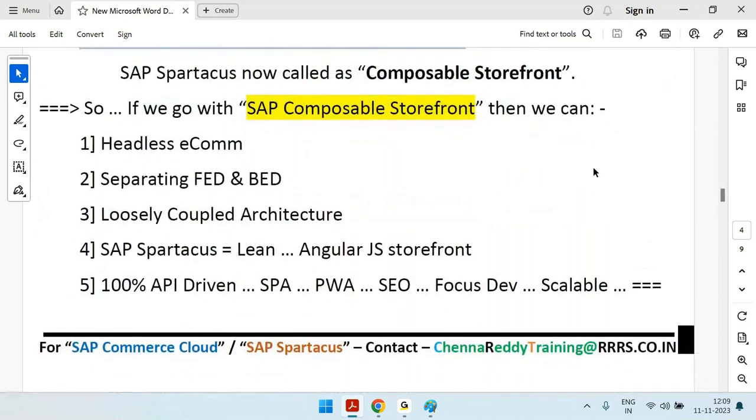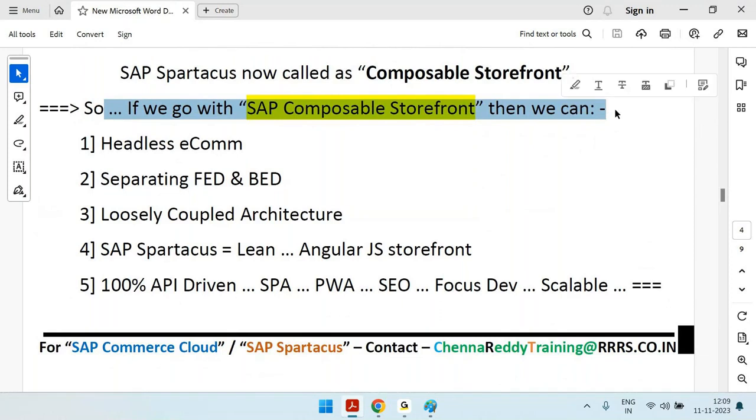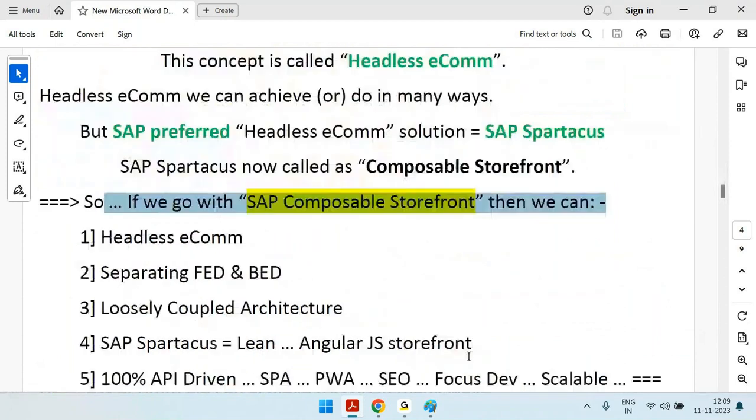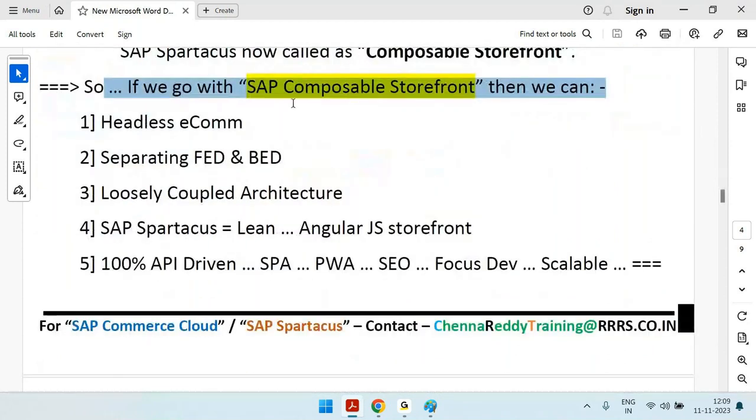Okay, good. Now, if we go with the Composable Storefront, what are the advantages? If we go with Spartacus, what are the advantages? As I just now told, Spartacus means separating front end and back end. Spartacus means headless e-commerce. So if the client goes with the composable storefront, then they are able to get headless e-commerce.